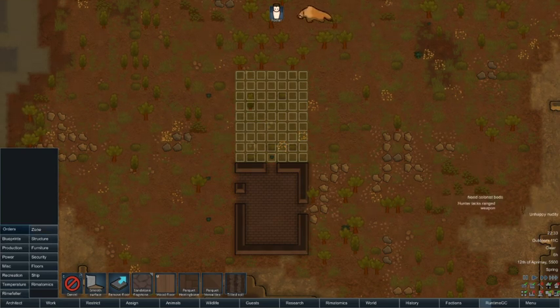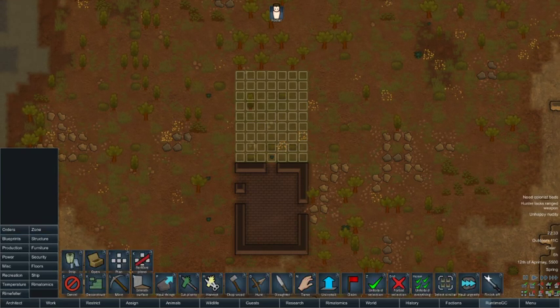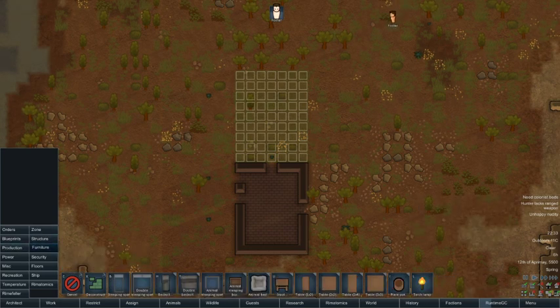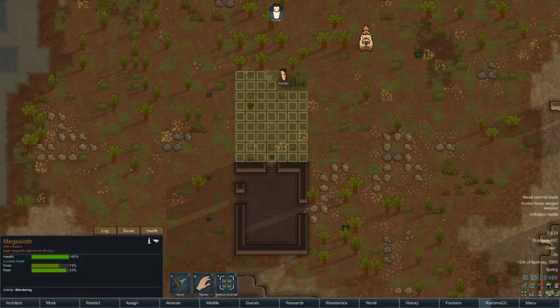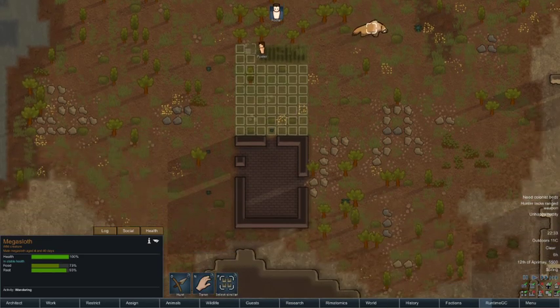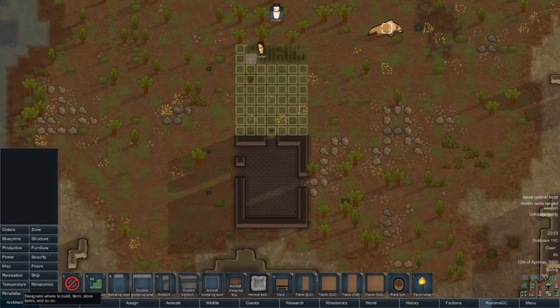So while he's going to do that, I'm going to set him to, see, we've already got some problems at the start. So colonists need beds. That is a very good thing. Now, because I've only selected, oh, pardon me, sorry. Because I've only selected a starting loadout, we haven't got any complex bedding. We also haven't got anything to make bed rolls with, so there's no way, look, actually this mega sloth here is actually going to cause me a bit of concern at the moment. That's what I'm slightly worried about, so we might want to start thinking about making some protection as well.